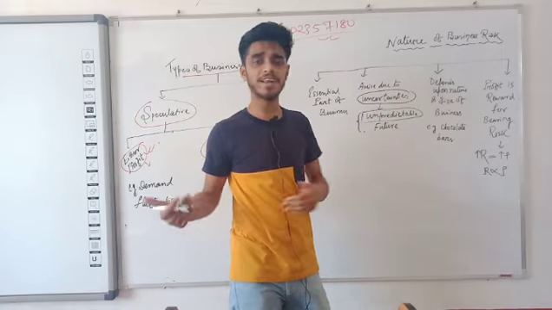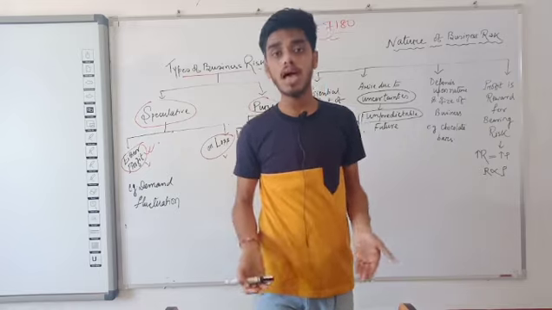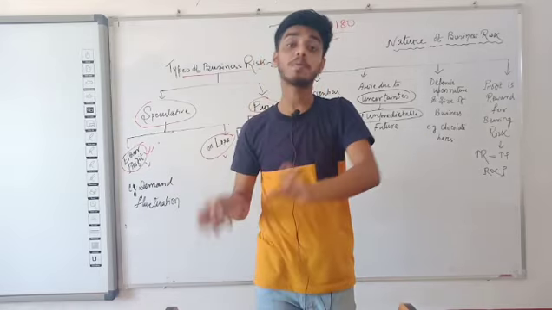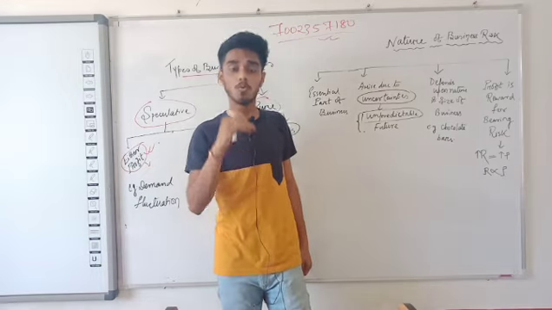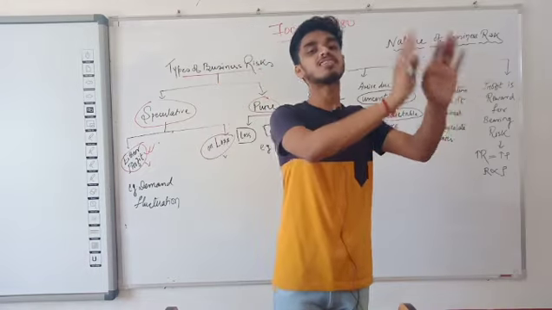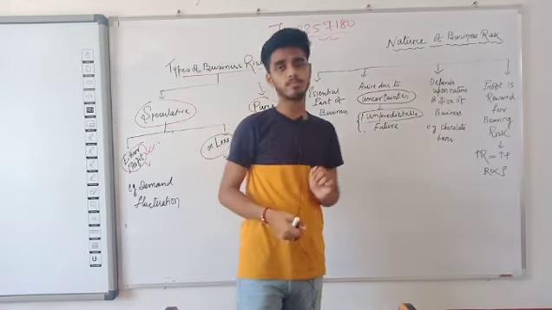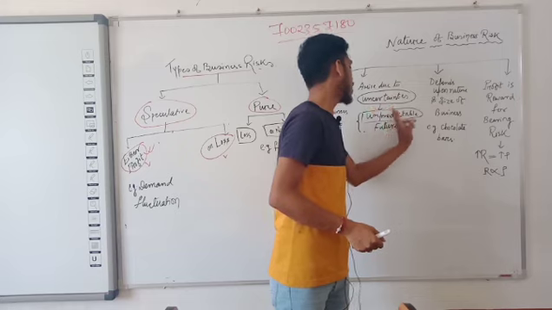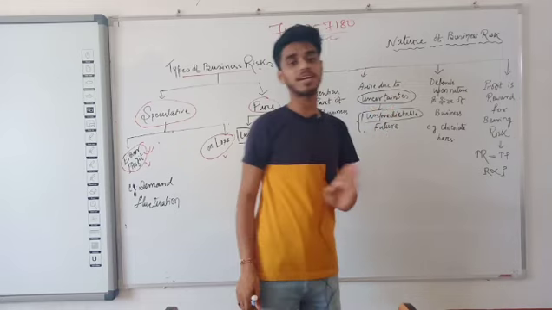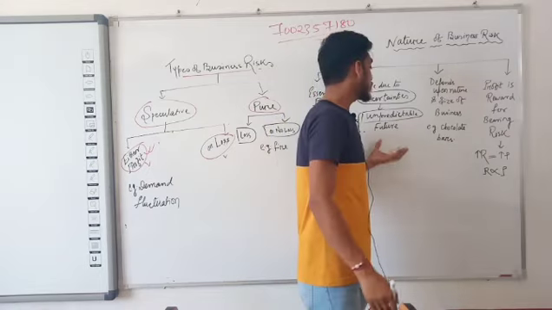That means we can't predict what can happen at what time, when the loss will happen, at what period of time, and what the amount of loss will be. We can't exactly tell that. Clear? We are able to tell only when the loss occurs, when the risk occurs. At that point of time we can say it. That's why we say that risk arises due to uncertainties, or that there is unpredictable risk.